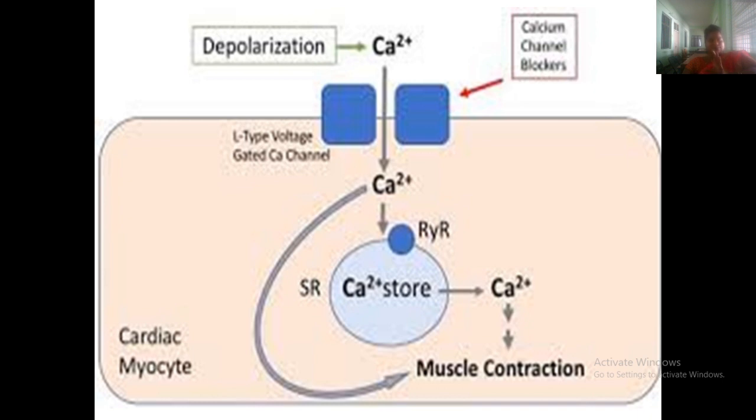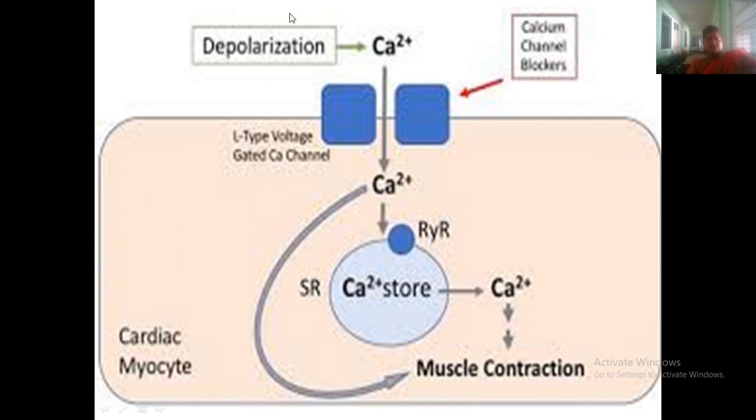First of all, what happens? Assume this is cardiac muscle, which has cardiac cells, and these cells are called myocytes. This is a cardiac myocyte.